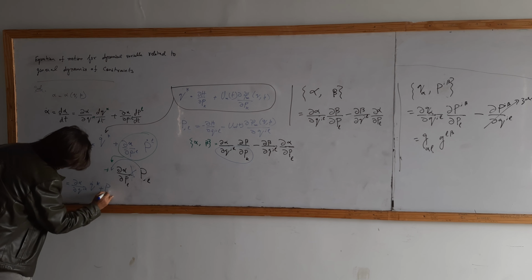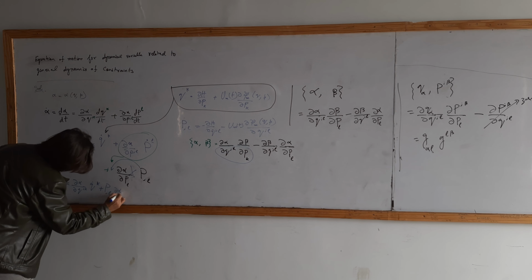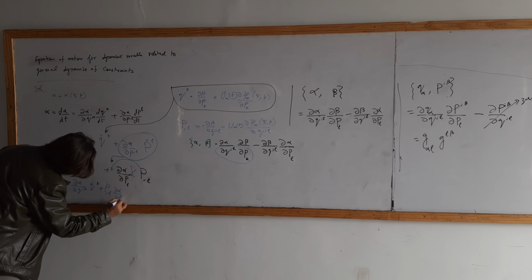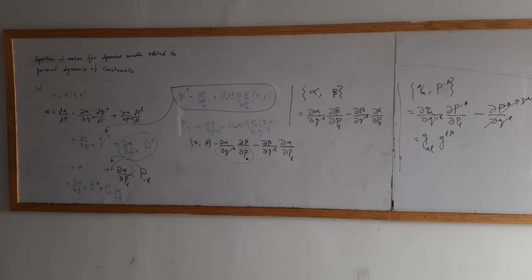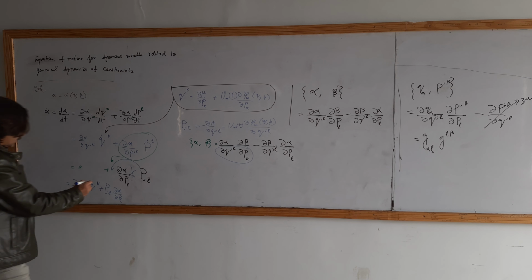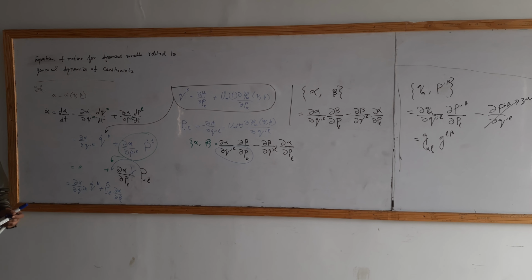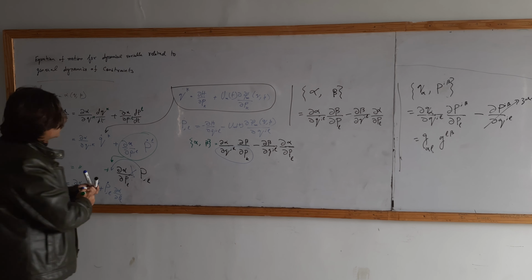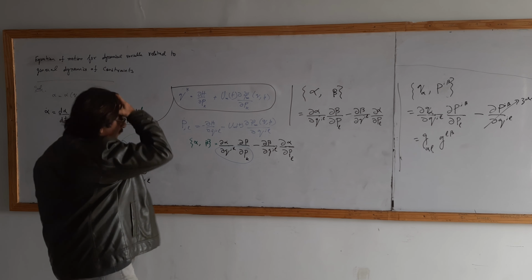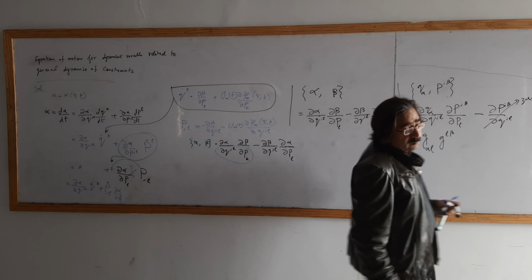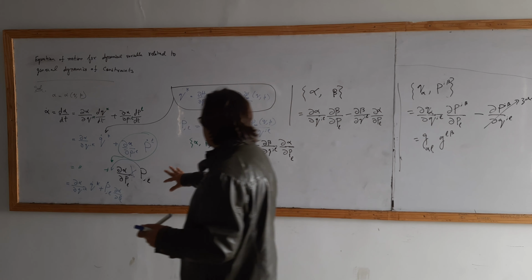This will be p l partial alpha over partial p l. Now this will be the result, p dot. Okay. And this will be your result. Okay.